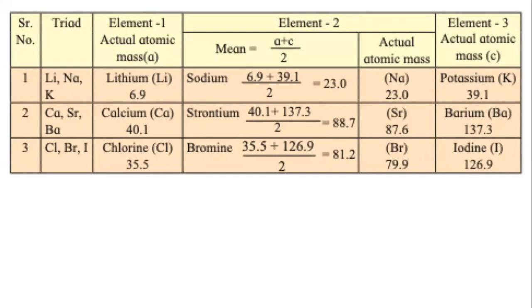He realized that the atomic mass of the middle element, which is sodium, was equal to the average of the atomic masses of the other two. If we take the lightest element and the heaviest element and take the average of their atomic masses, that was the atomic mass of the middle element.